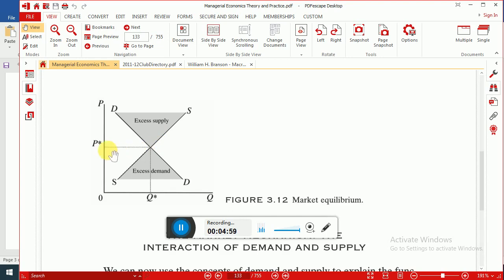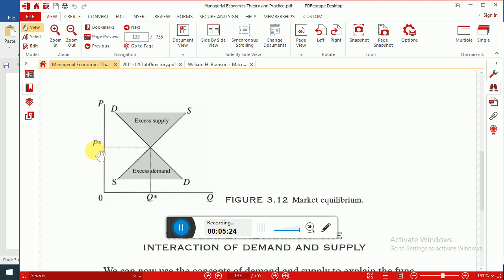So whenever price increases from P* or price decreases from P*, there will be a disequilibrium situation. So the market is in disequilibrium when quantity demanded is not equal to quantity supplied.